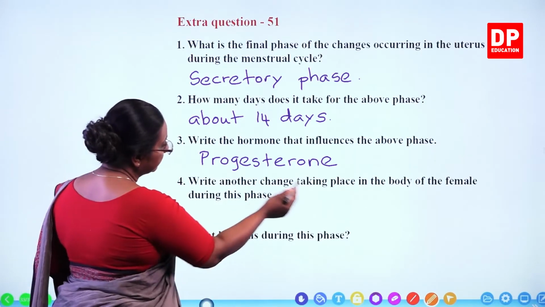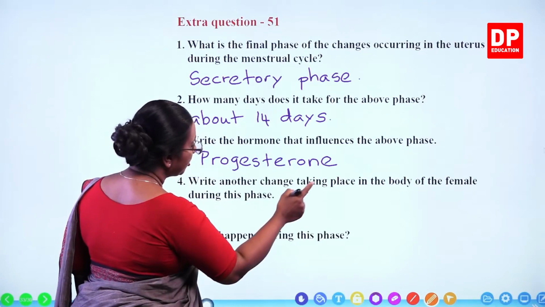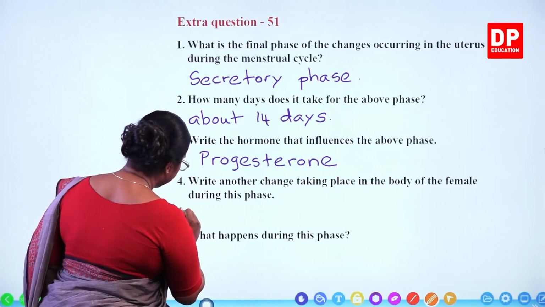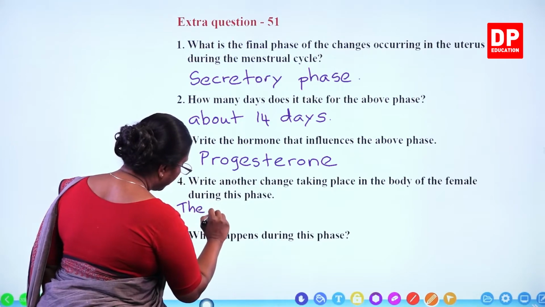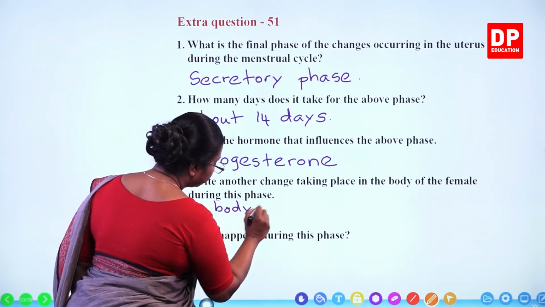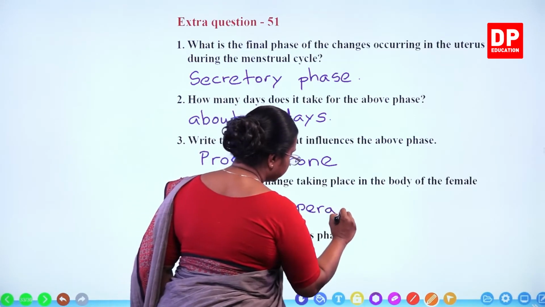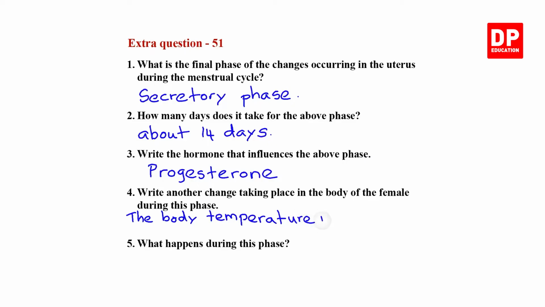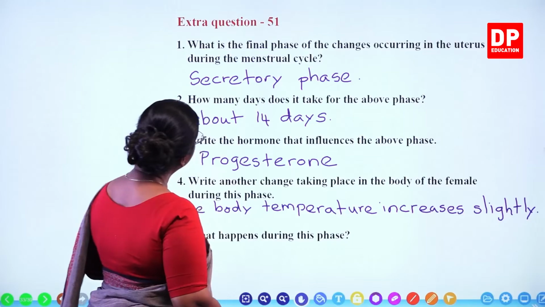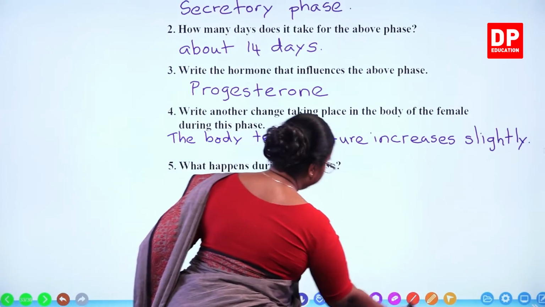So, the body temperature increases slightly. That is the change.